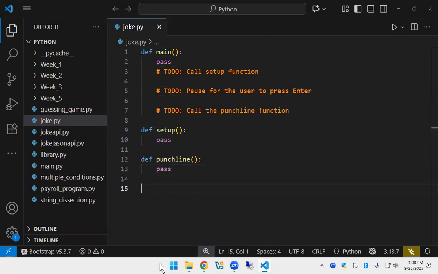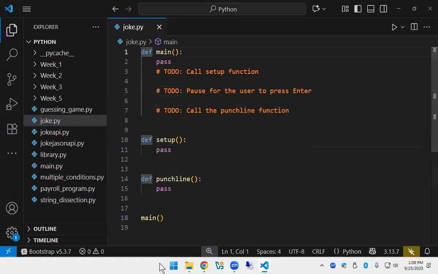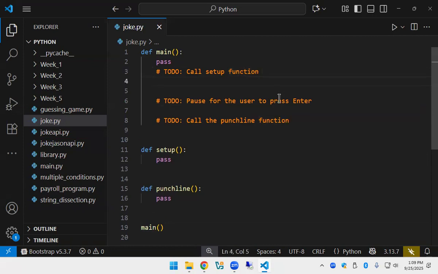We do have to call the main function to start our program. At this point, Python just notices these and says, okay, I know you're here, I know you're here, I know you're here, but nothing happens with the function until you call it. And that's the term for typing in the name of the function so that it gets executed. So we could call our setup function right now, couldn't we? How do we call our setup function?